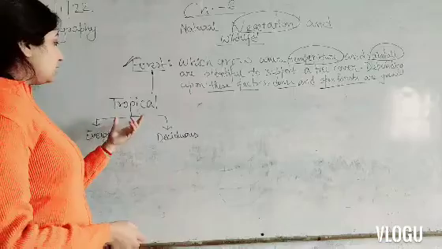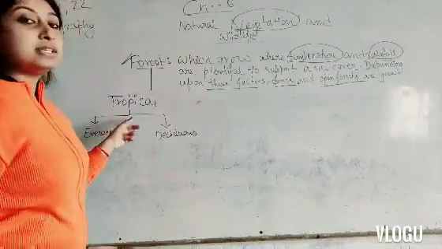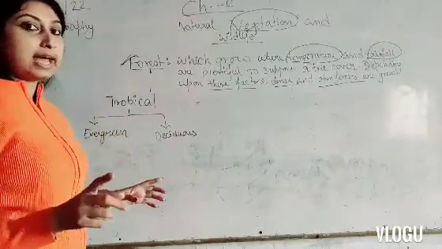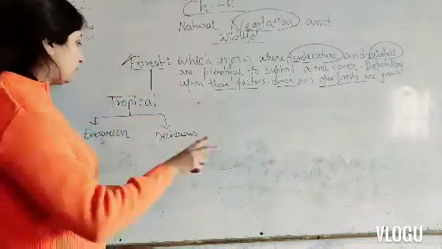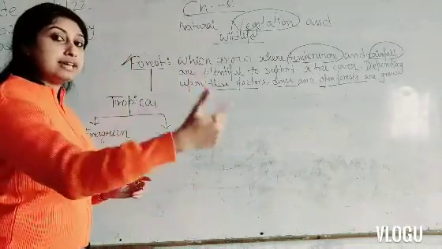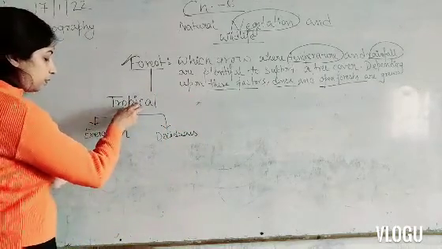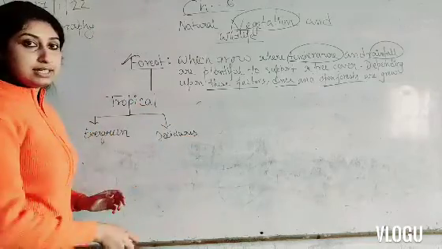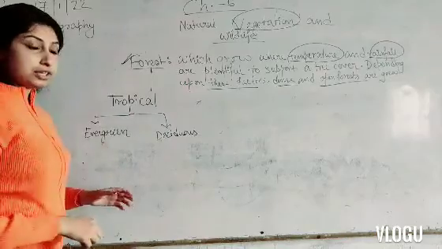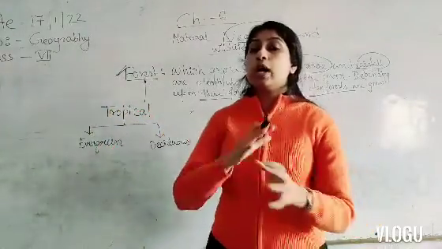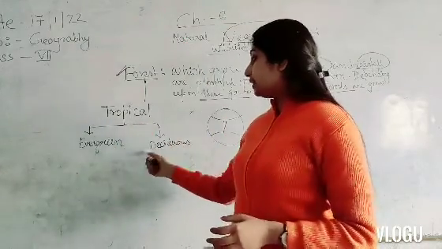So now you can see that I have divided the tropical forest into 2 parts. In your textbook you can find that forests are divided into 6 parts, and there one is tropical evergreen forest and another one is tropical deciduous forest. In the last class we already discussed the tropical evergreen forest. Tropical evergreen means जो हमेशा हरा रहता है. And another one is tropical deciduous forest.